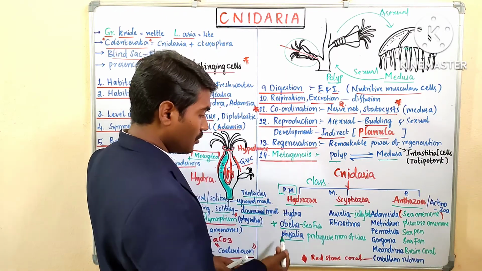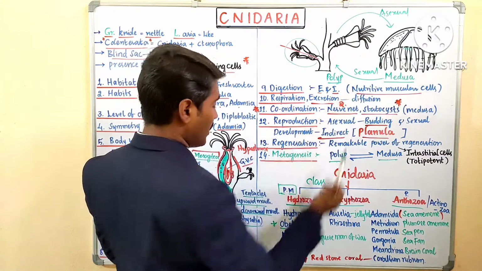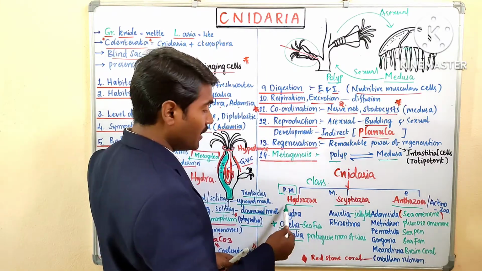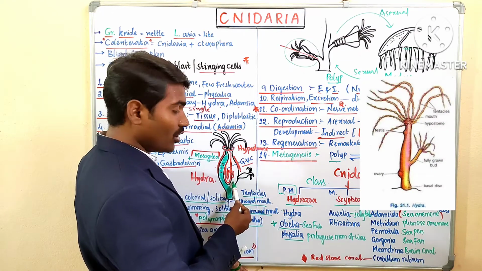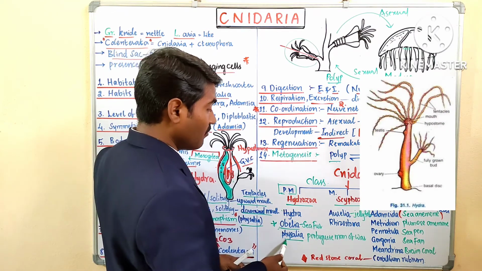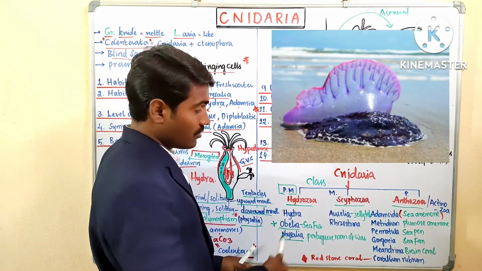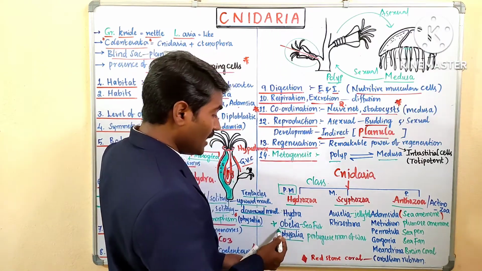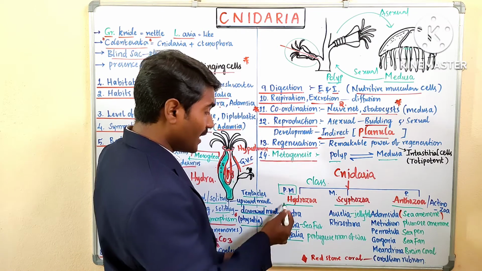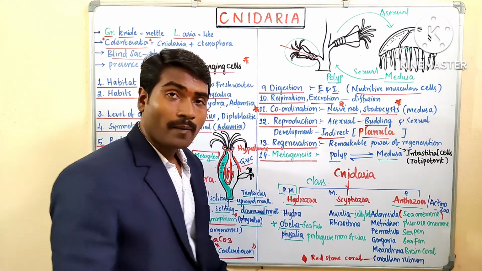Both forms are available, as we have seen in Obelia. In Hydra mostly only the polyp form is present. Physalia also has both forms. Hydra, Obelia, Physalia are examples for Hydrozoa.